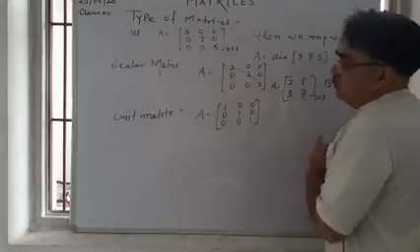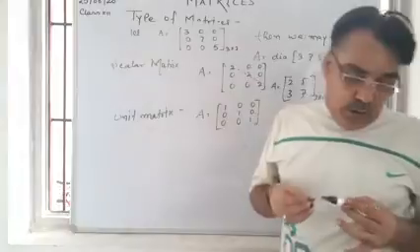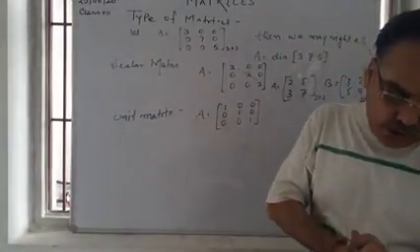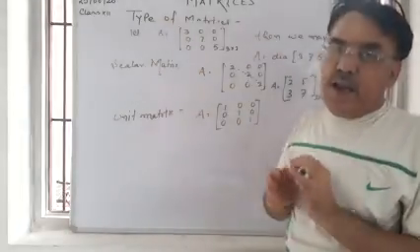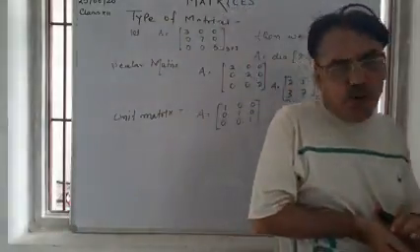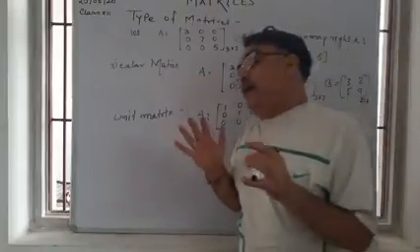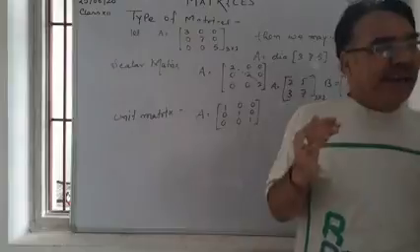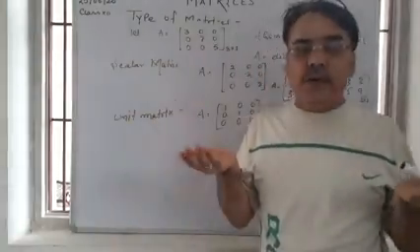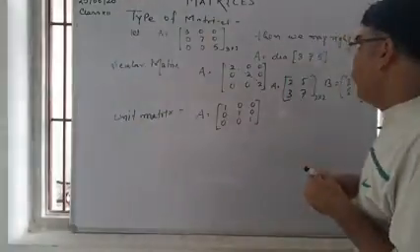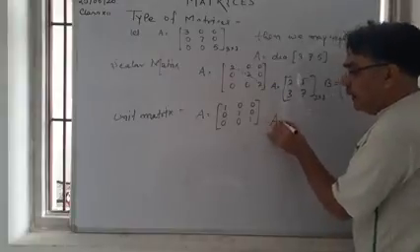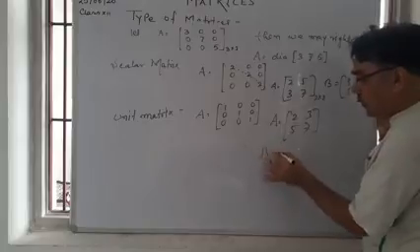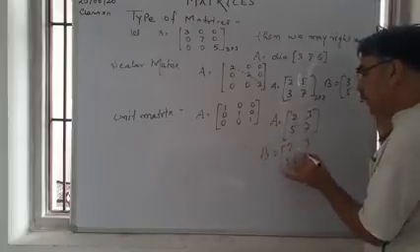Now we are going to discuss equal matrix. Two matrices A and B are said to be equal if they are of the same order and they have the same corresponding elements also. That means we have two matrices, their orders are the same and their corresponding elements are also the same. For example, A is equal to 2, 3, 5, 7 and B is equal to 2, 3, 5, 7.